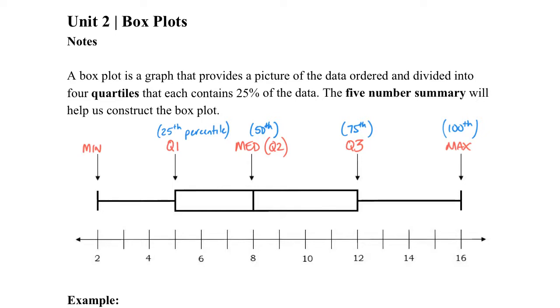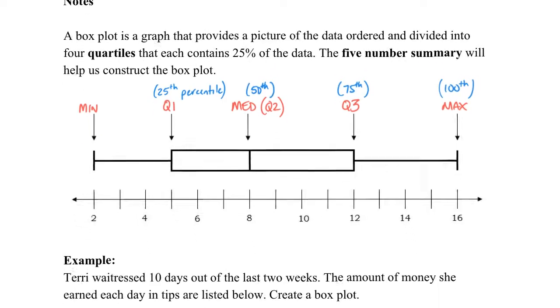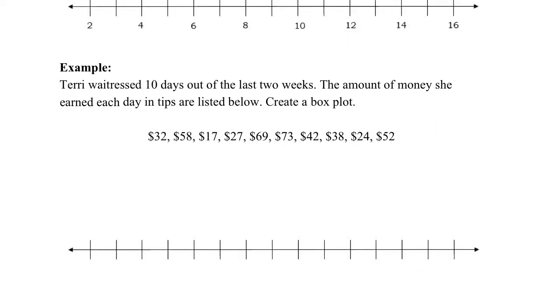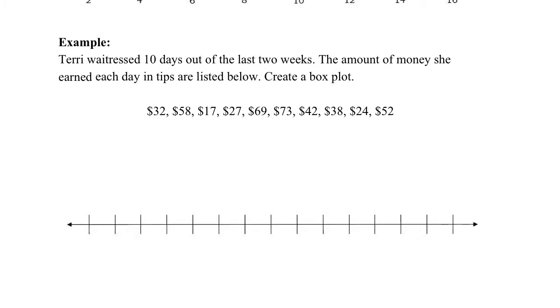All right, so let's go ahead and build one of these. So let's bring up this example right here. So what you're going to do is you're going to type all of this data into your calculator, just like I taught you with mean and median. And then we're going to get our 5-number summary. And I do expect you to always write down your 5-number summary.